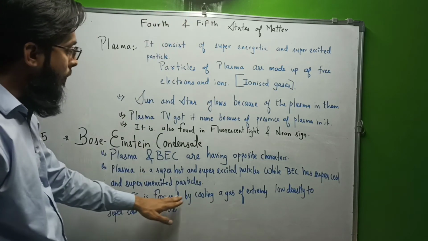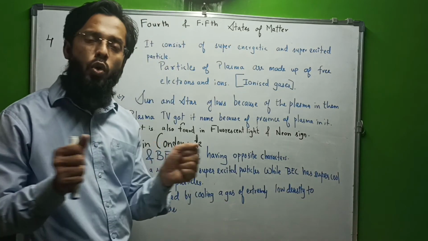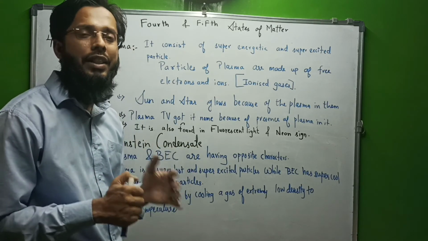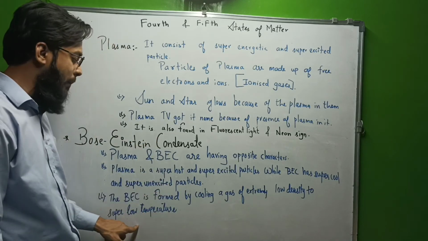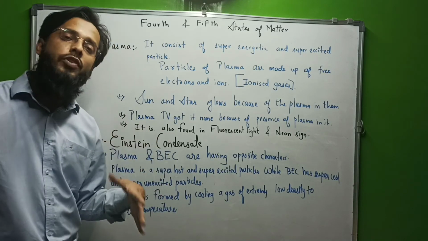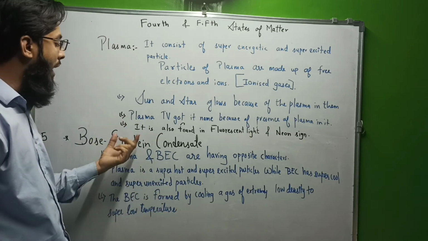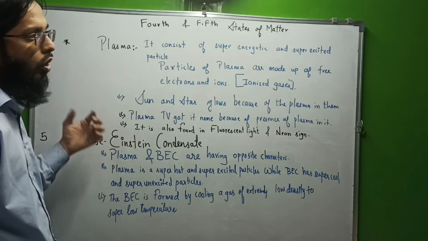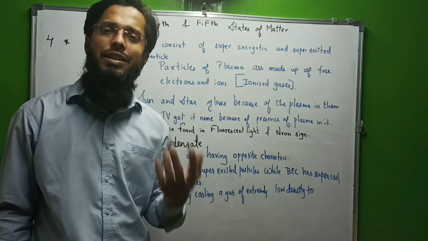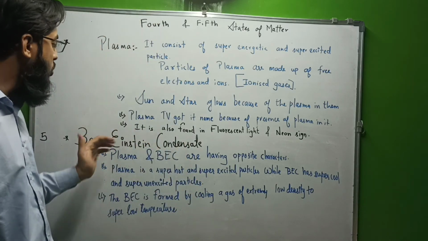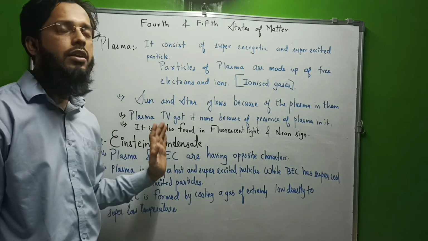The BEC is formed by cooling a gas of extremely low density. When density is very low, molecules are far apart and they are cooled to an extremely low temperature. The state of matter which is formed is known as Bose-Einstein condensate. This matter was predicted by Einstein and later the work was continued in a stream of science called quantum statistics by Satyendra Bose. So this fifth state of matter is named Bose-Einstein condensate.